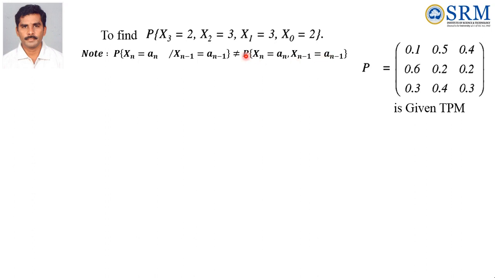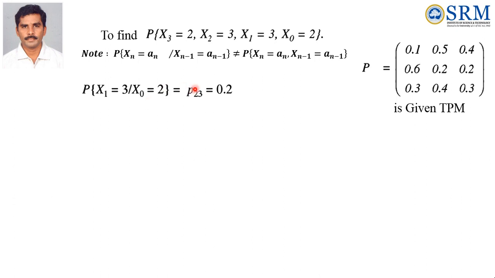It is the multiplication law of probability, it is the conditional probability. If the probability is conditional, then it is the Markov chain, otherwise it is not the Markov chain. This is not the Markov chain, but we can find this value by using the concept of Markov chain. So how to find this value? By using the concept of Markov chain.